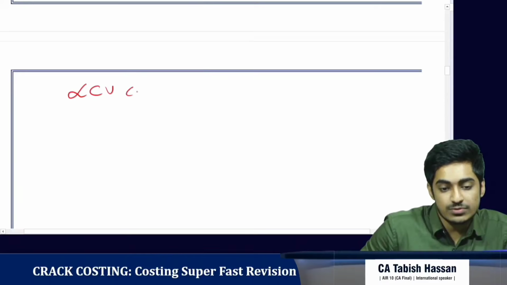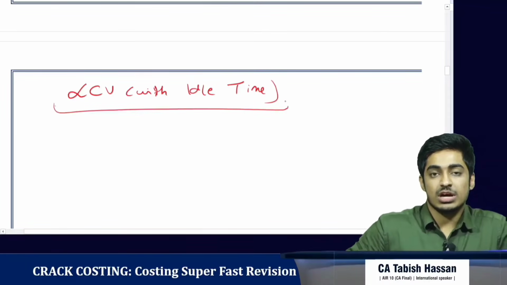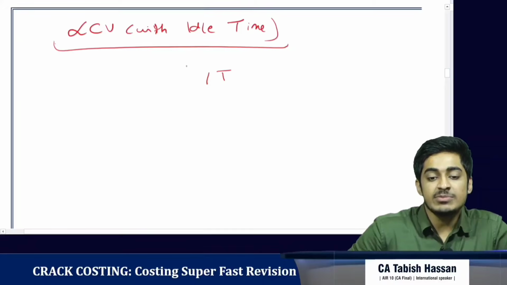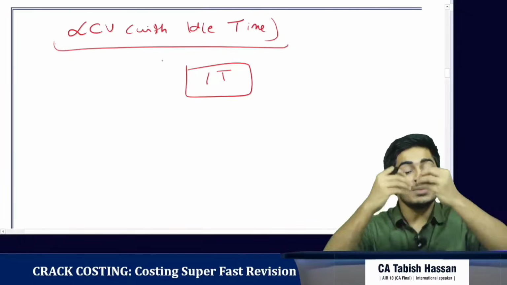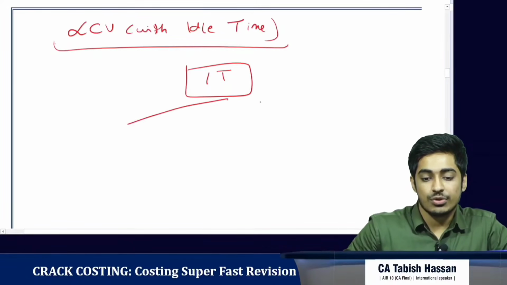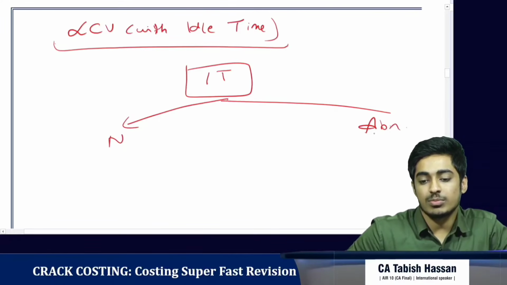The labor cost variances with idle time. Before coming into this, let's first know what idle time is. Idle time is the time when the labor is getting payment but he is not actually working. Idle time can be further bifurcated into normal idle time and abnormal idle time.